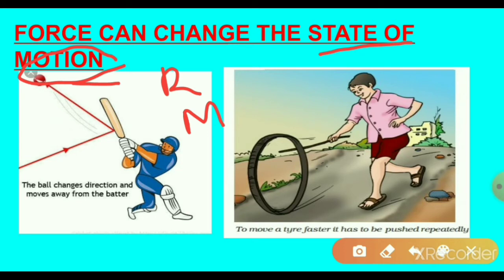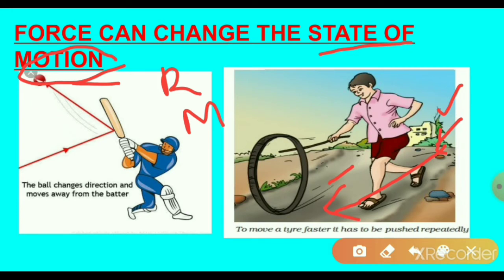Here a boy wants to move a tire faster, so it has to be pushed repeatedly. The boy pushes the tire fast, and the tire is moving from here to here. What is the change here?